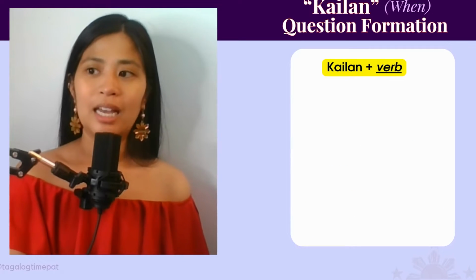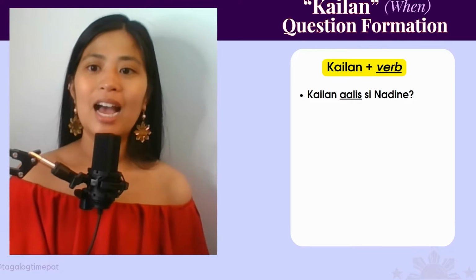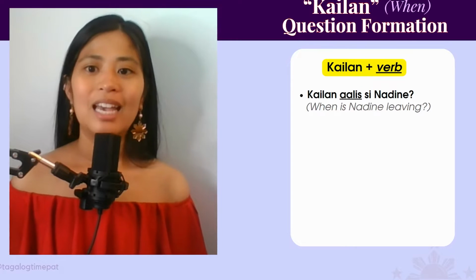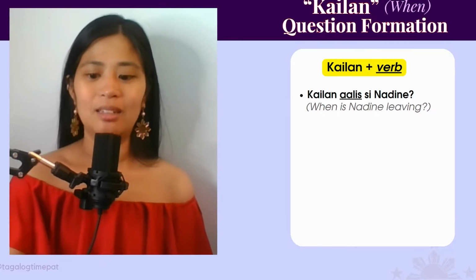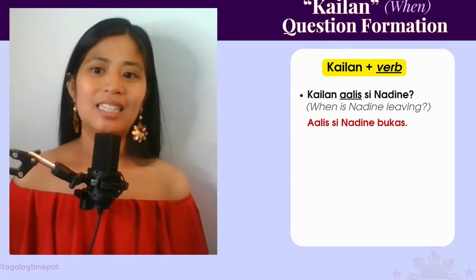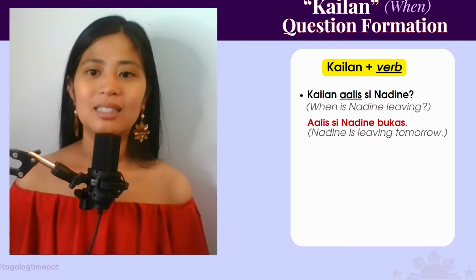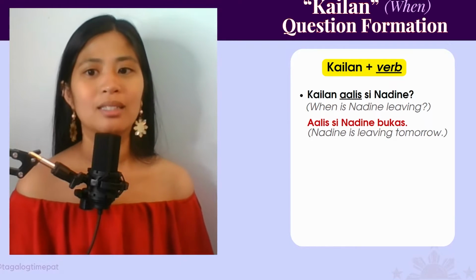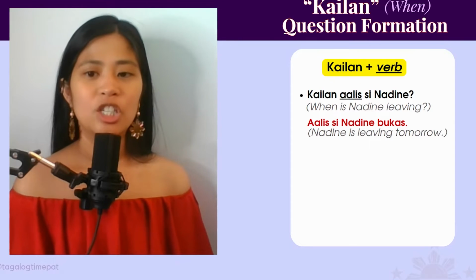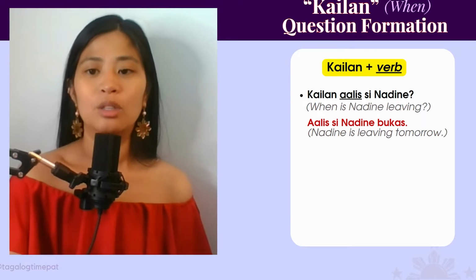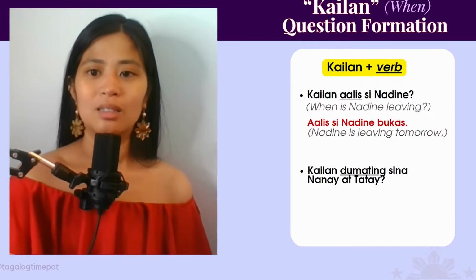Next, you can use kailan with a verb. So, kailan aalis si Nadine? When is Nadine leaving? Aalis si Nadine bukas. Nadine is leaving tomorrow. So, this is just a phrase, and you use the conjugation patterns that we learned, and then you just answer. So depending on what the question is, just make a statement using the correct tense of the verb.